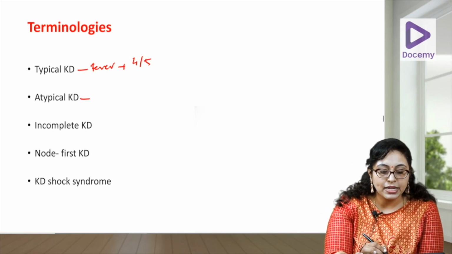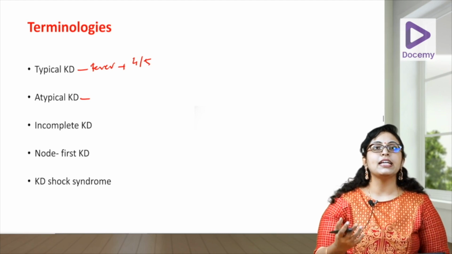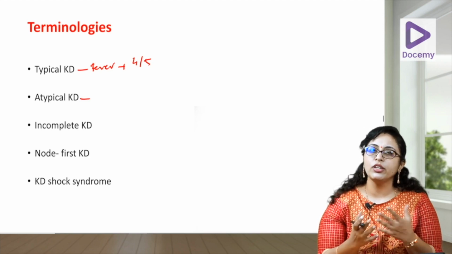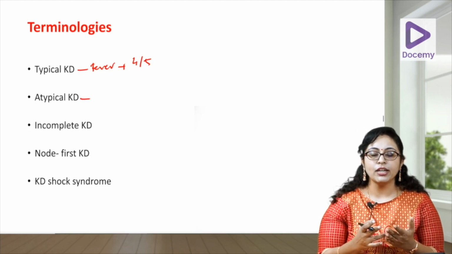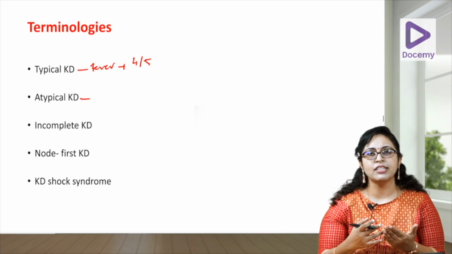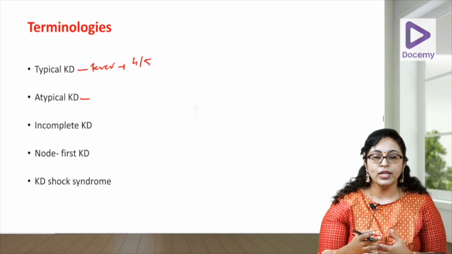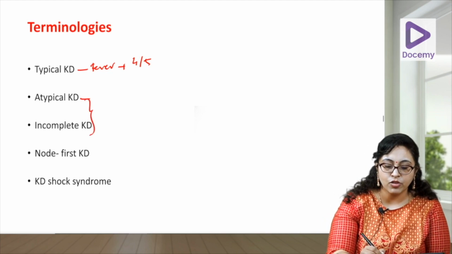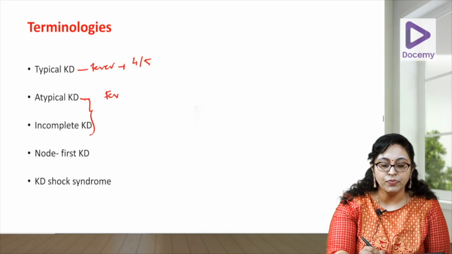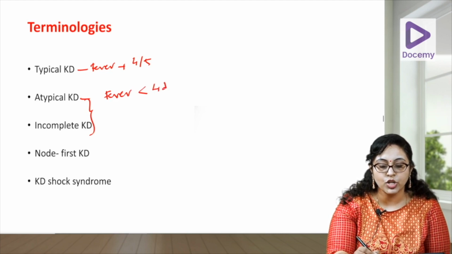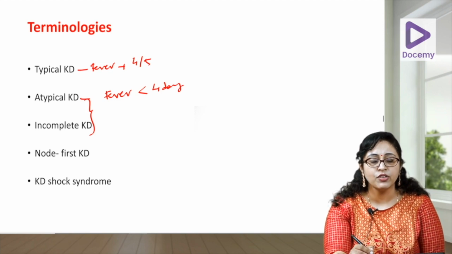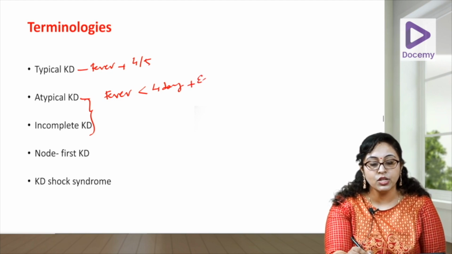What is atypical KD? Usually atypical KD and incomplete KD are used synonymously, but exactly they are not synonymous. You can use synonymously, but when you get a question, in OP Ghai and Nelson, they have been mentioned synonymously. It is defined as a fever for less than 4 days duration. We told fever has to be there for less than 5 days. Okay, so either fever for less than 4 days duration plus your echo findings.